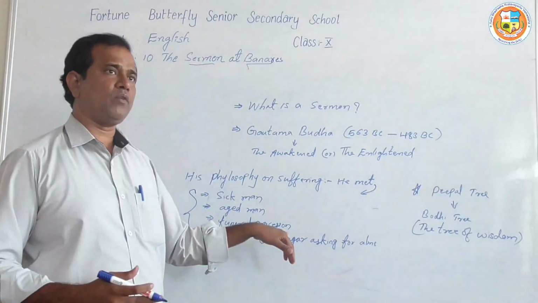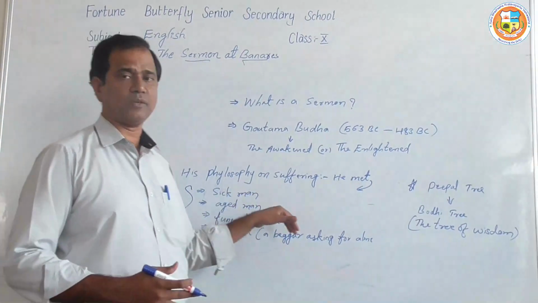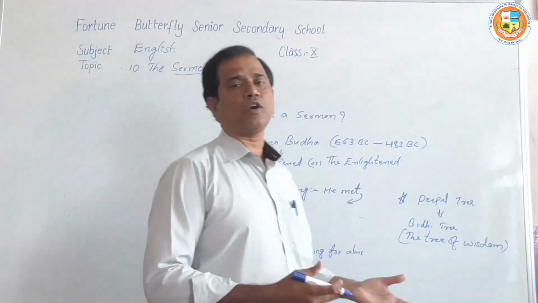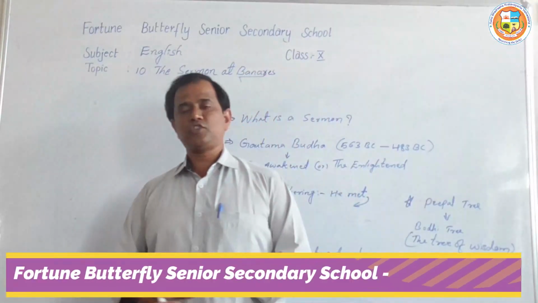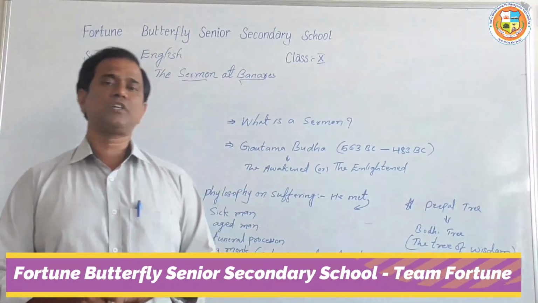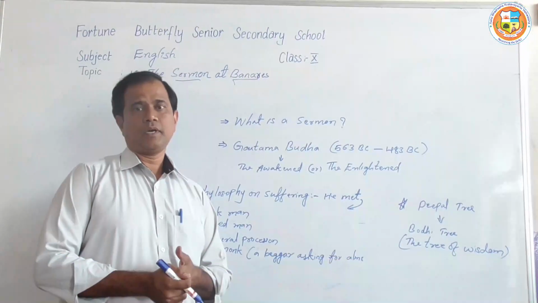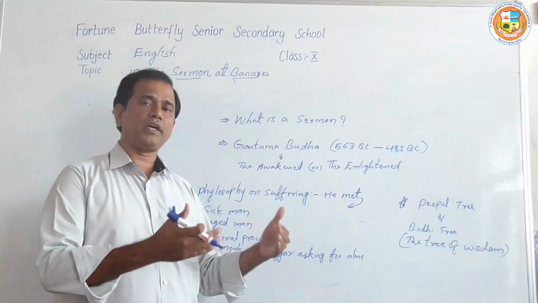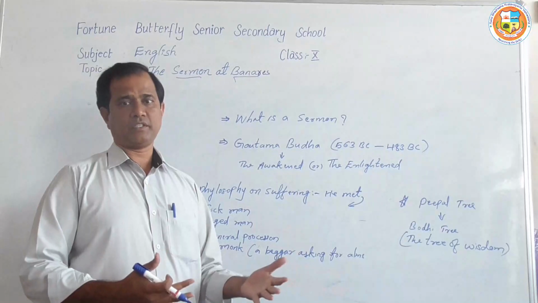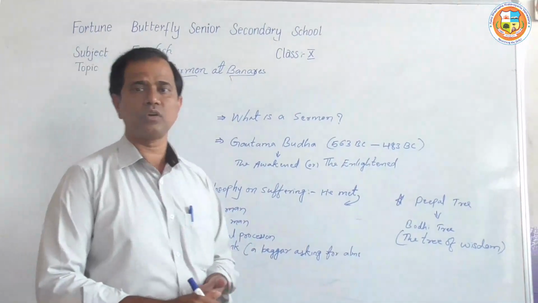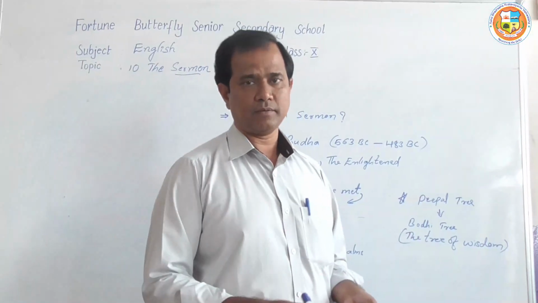Now, there is a story related to his knowledge and wisdom. There is a lady called Kisa Gautami. She had a son, but unfortunately she lost her son. By all means, she wanted her son to be alive, but there is no medicine in this world which can cure her son.